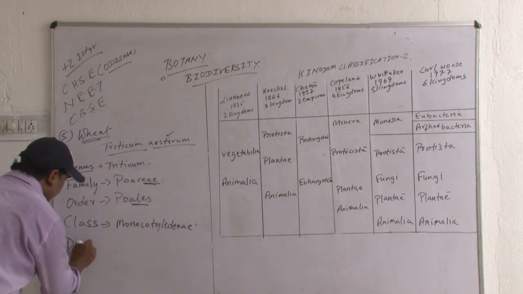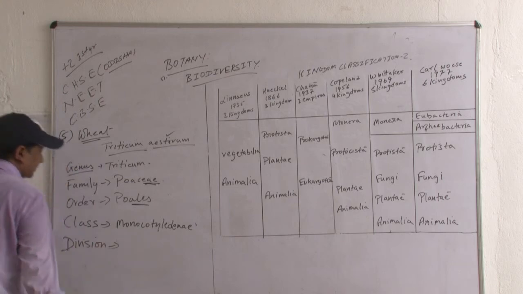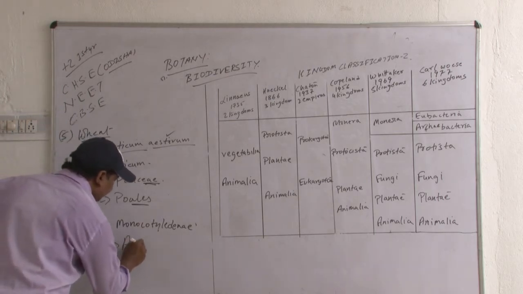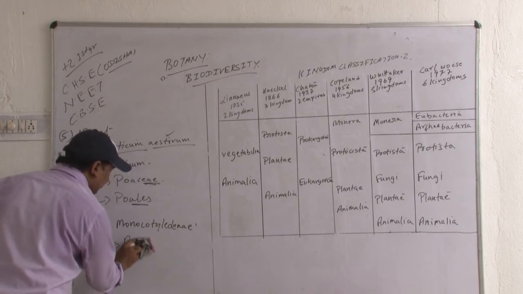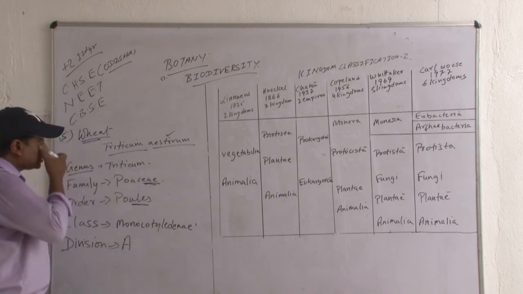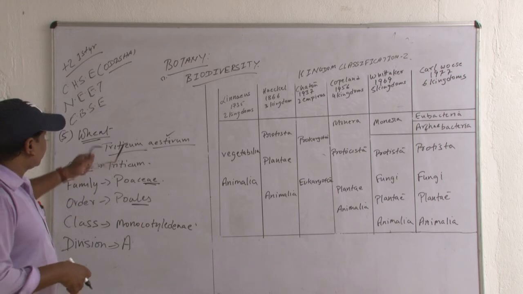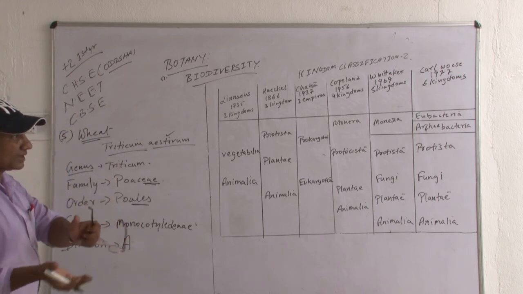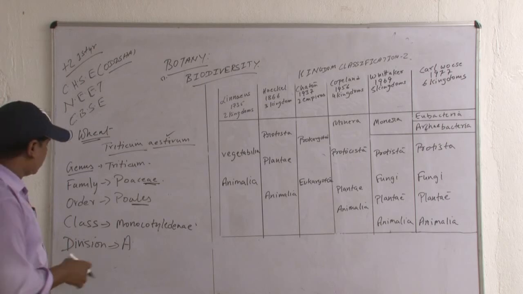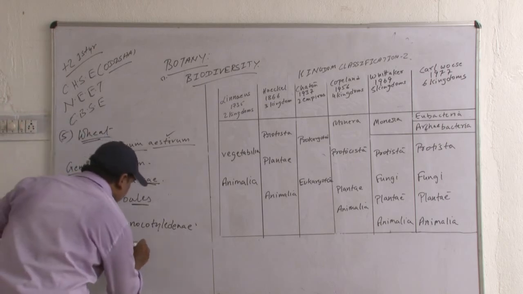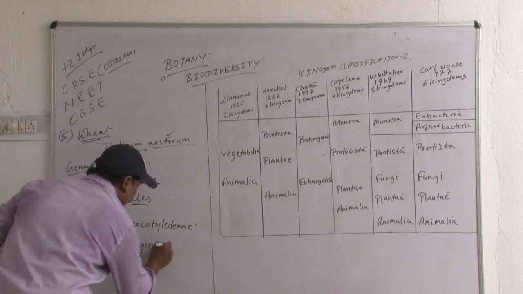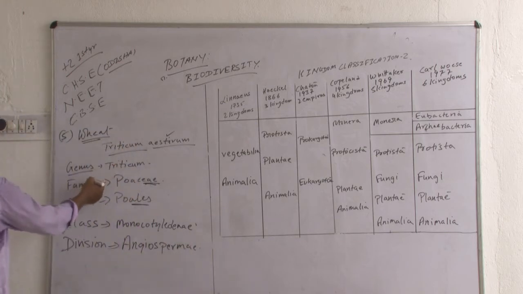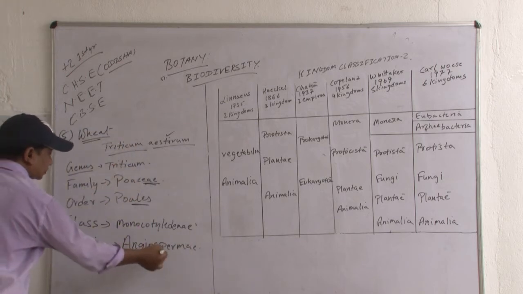Next, division. Division is Angiospermae. What does Angiospermae stand for? It is flowering plants, because wheat and before wheat, mango, they all bear flowers. That's why they are classified into Angiospermae. Now division is Angiospermae.